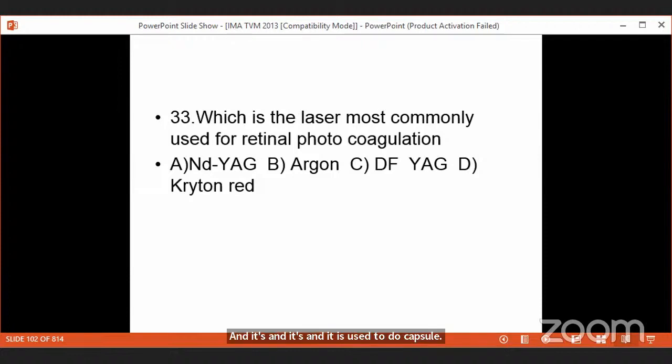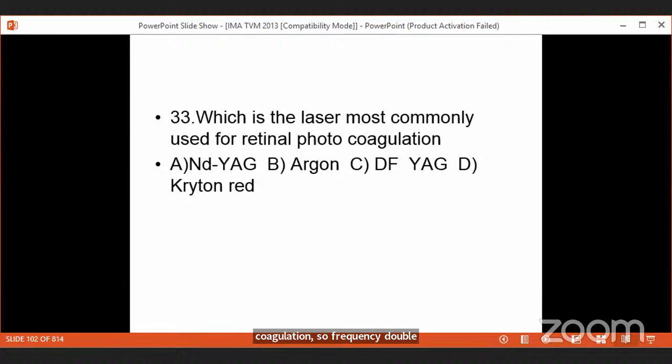Well, frequency double YAG laser. So the frequency of this Nd:YAG laser is increased. So what is the frequency of this laser? 1064 will become half, that is 532 nanometers. So the frequency is increased. So what will happen when the frequency increases? Energy increases. So from disruption, the property now will become coagulation. So frequency double YAG laser. DF-YAG means frequency double Nd:YAG laser.